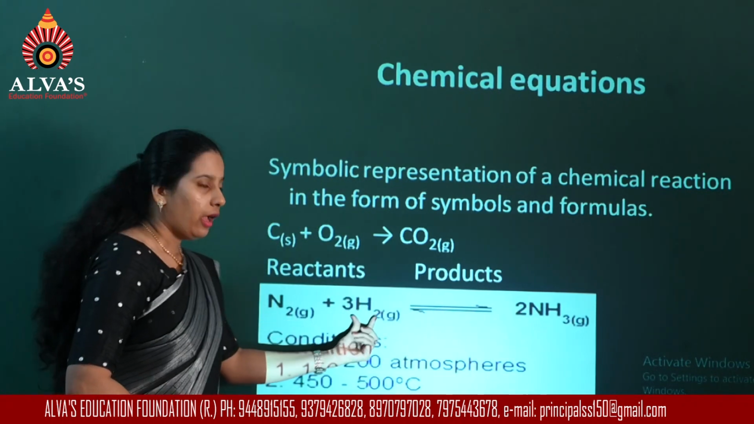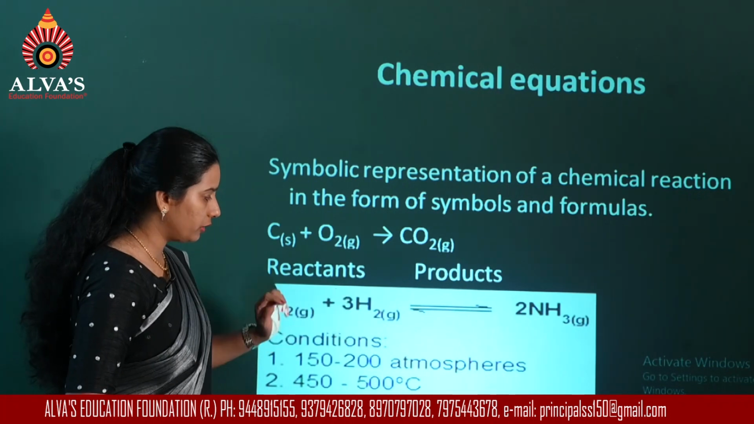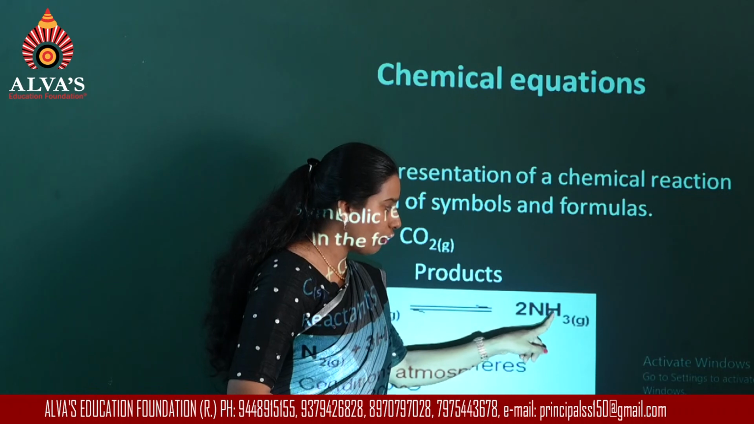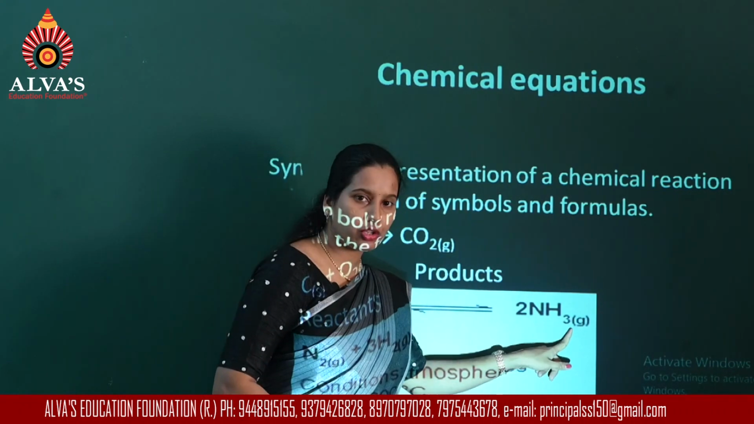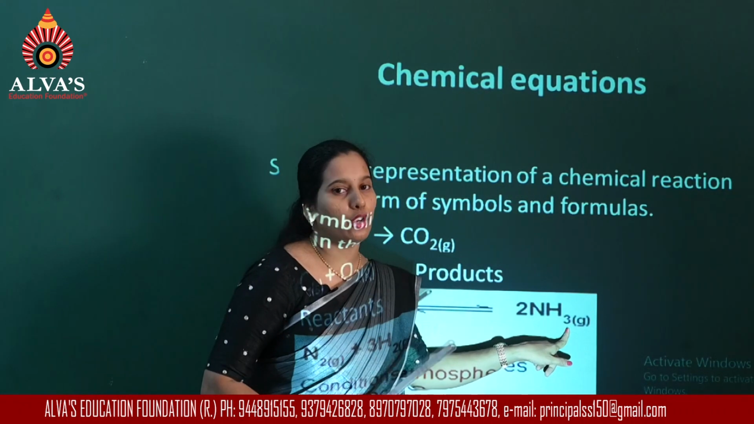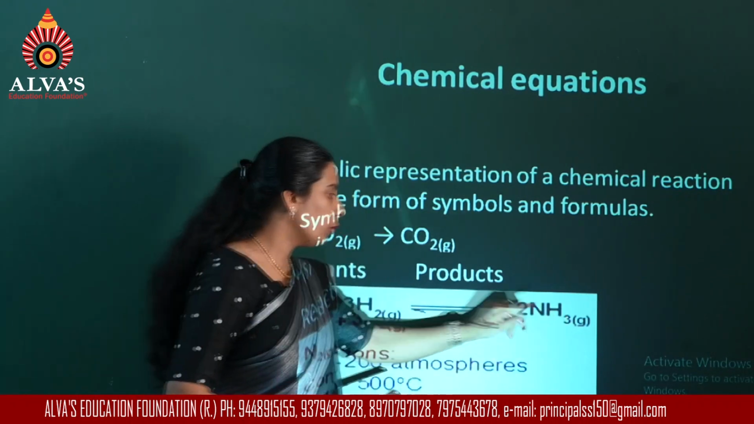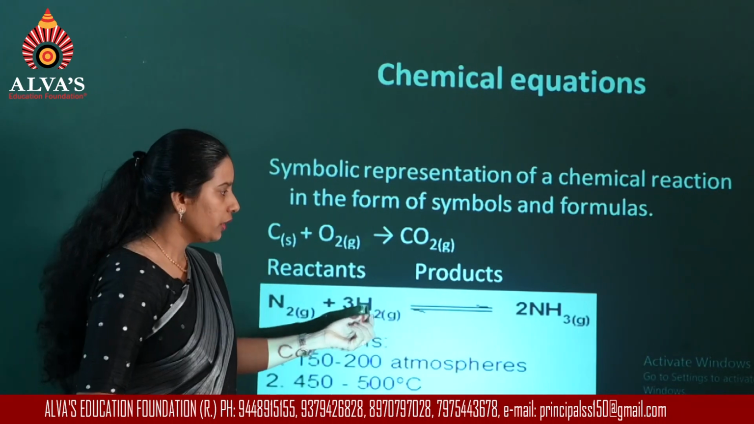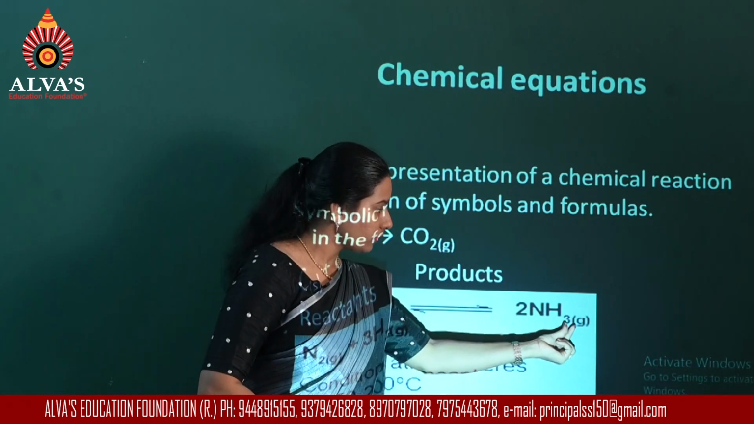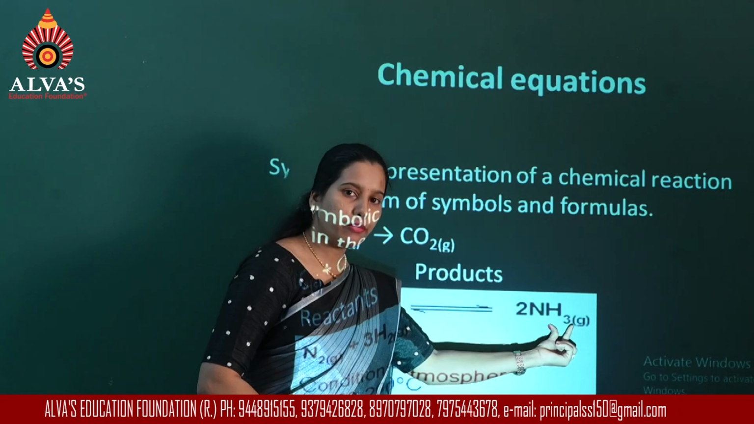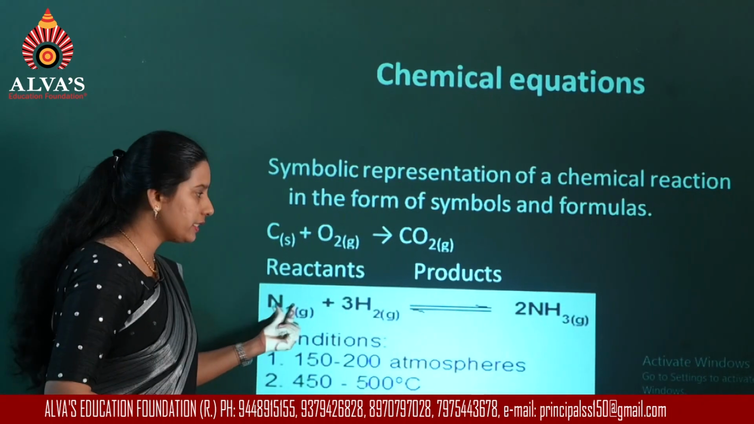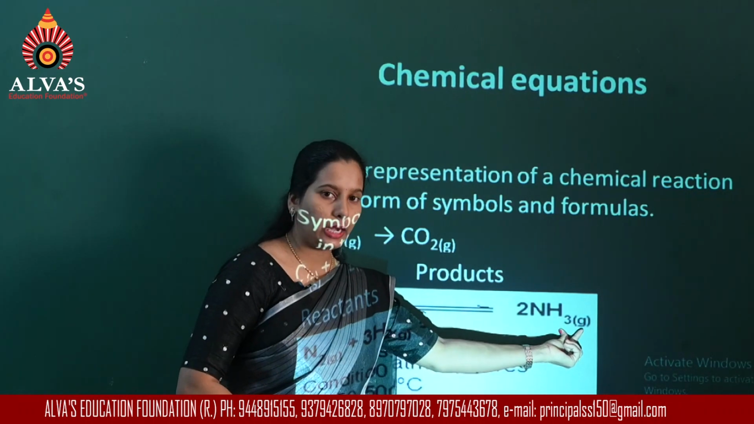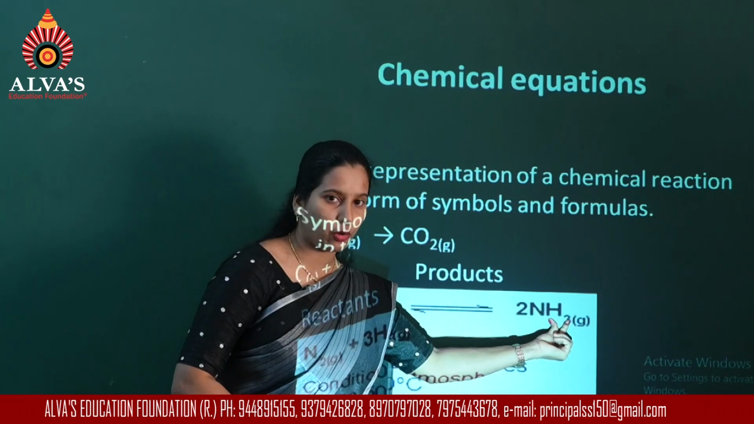Now, hydrogen, if I don't have this, then it will be only H2. In the product, the formula of ammonia is NH3. The subscript you cannot change. So, to balance the number of hydrogen atoms on left and right, here I am taking 2 molecules of ammonia. That is, to balance nitrogen, we have already written 2. So, 2 into 3, it becomes 6 atoms of hydrogen.